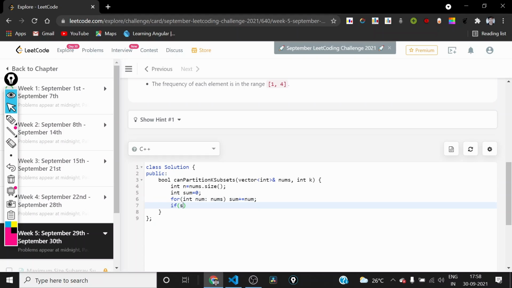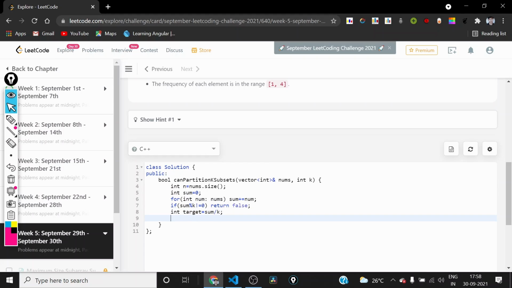If sum mod k is not equal to 0, we can return false, because it is not possible to make k subsets each having equal sum and having total sum equal to sum. And if it is divisible, then we can calculate the target by dividing sum with k. So this is the sum of each subset.